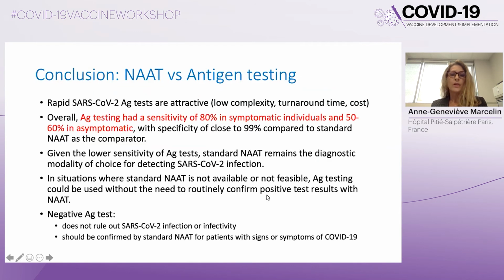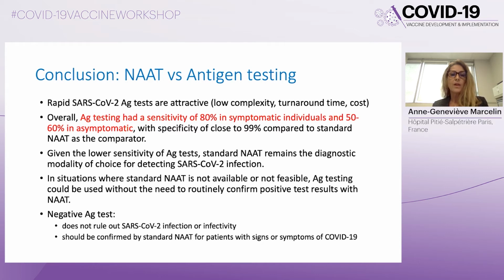So in conclusion, for NAT versus antigen testing, rapid SARS-CoV-2 antigen tests are very attractive because of their low complexity, turnaround time, and low cost. However, they have overall a sensitivity of 80% in symptomatic individuals and 50 to 60% in asymptomatic individuals, in comparison to the standard NAT as comparator.